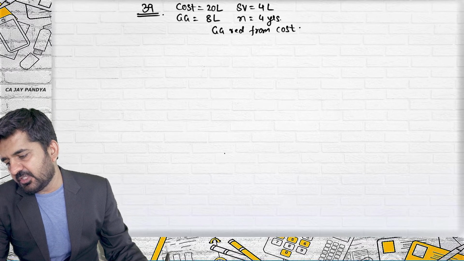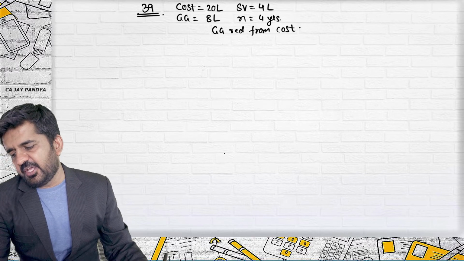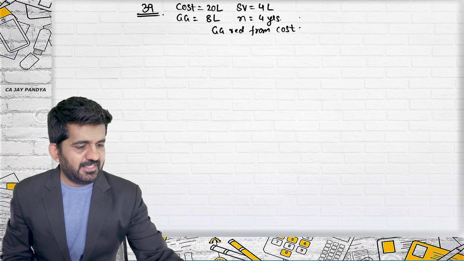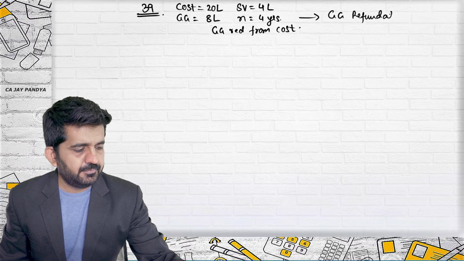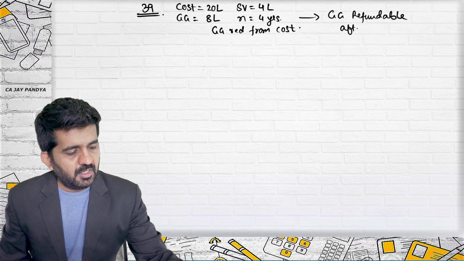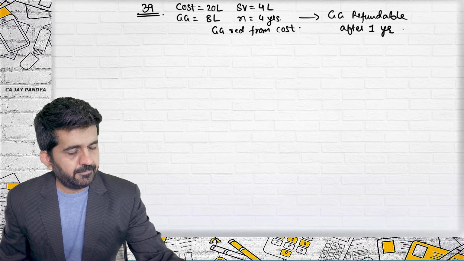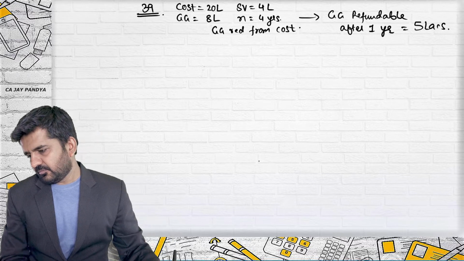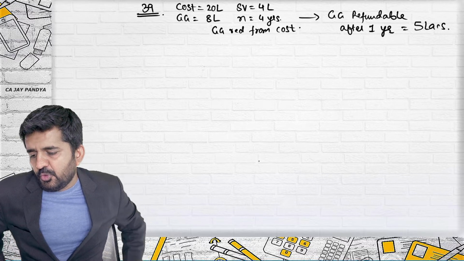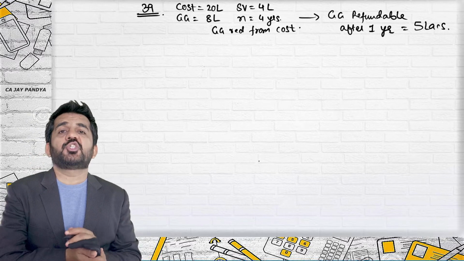After 1 year, the grant becomes refundable to the extent of 5 lakhs. Government grant refundable after 1 year, amount is 5 lakhs. Due to non-compliance with condition, pass journal entries.